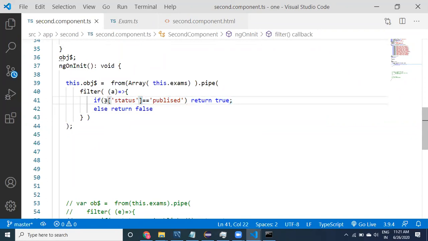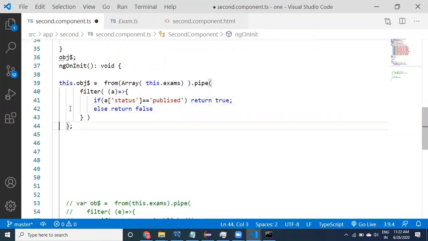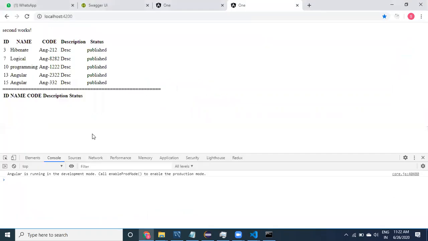Only the objects which contain status published will be left in the pipe. Remaining objects are going to be removed from the observable. Okay, guys, so this is what we have to do.